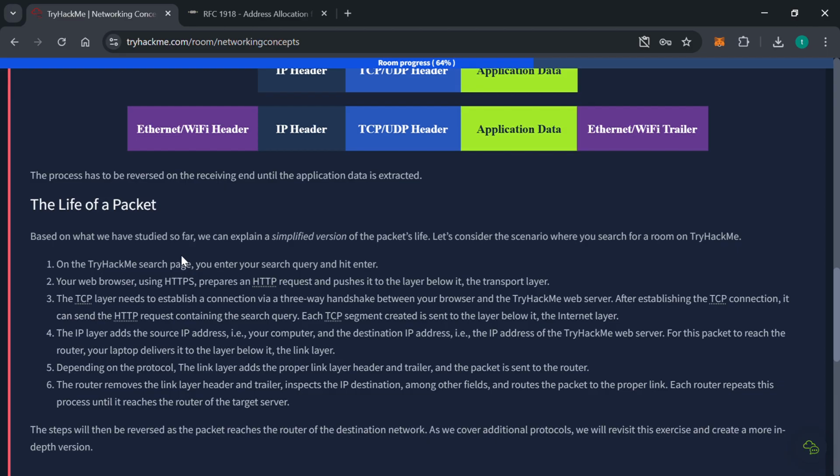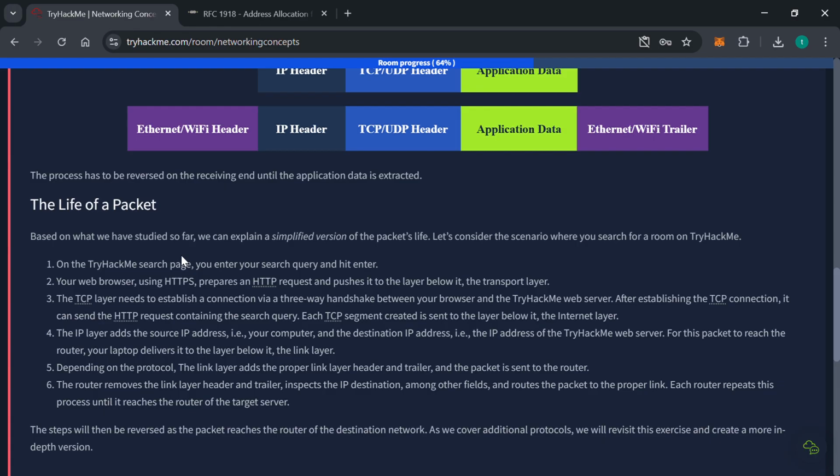Each TCP segment created is sent to the layer below it, that is the internet layer. The IP layer adds the source IP address, that is your computer, and the destination IP address, that is the IP address of the TryAcme web server.